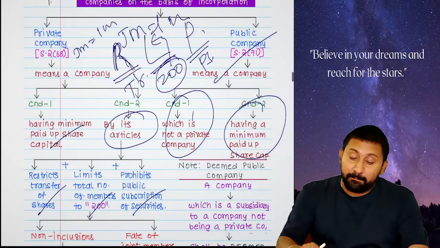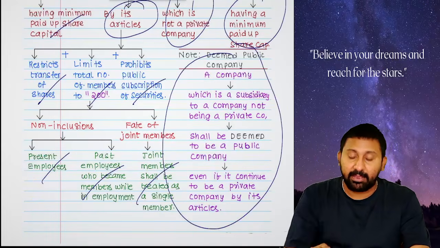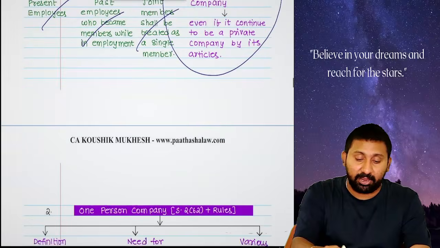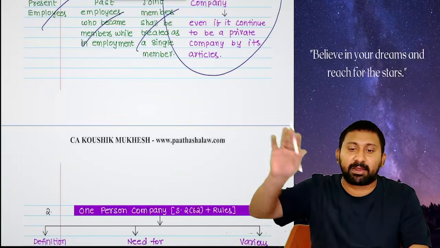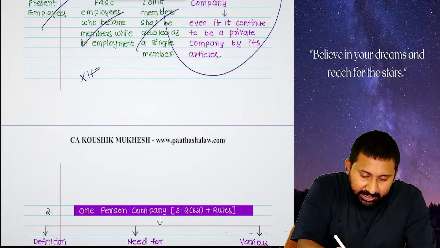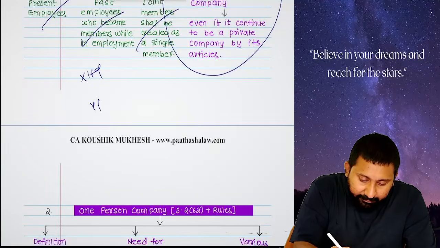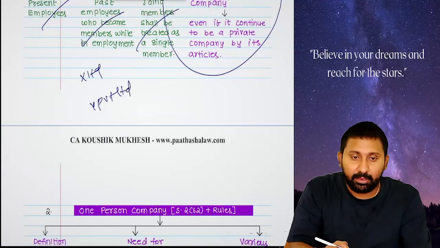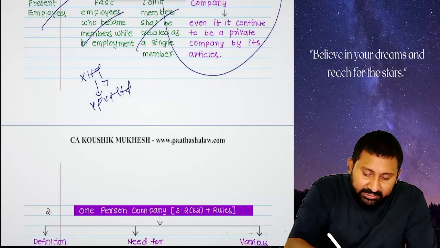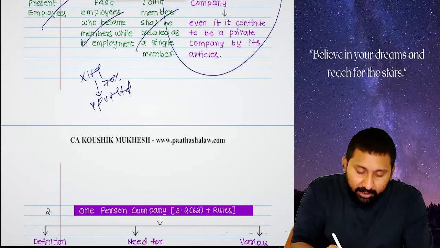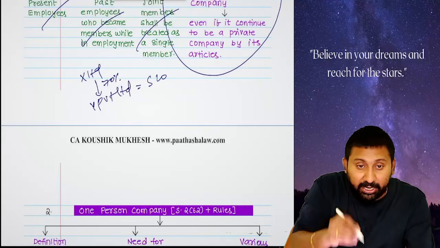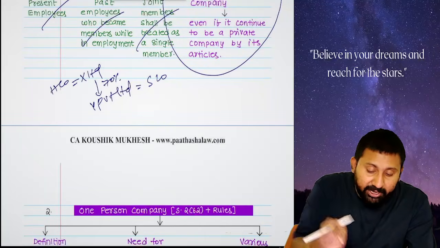Okay, but an important one is the deemed public company. A company which is a subsidiary to a public company will always become a public company. Means what? X Limited is there. Y Private Limited is there. X Limited holds 70% in Y Private Limited. Y Private Limited becomes a subsidiary to X. X Limited will become the holding company to Y.